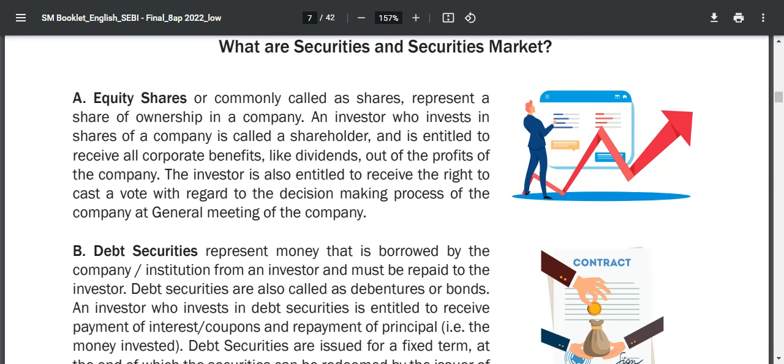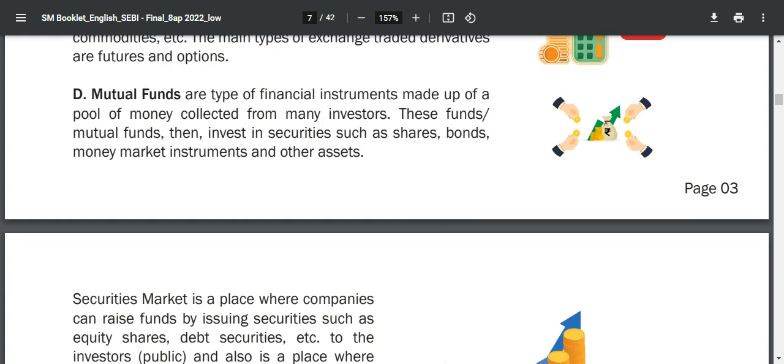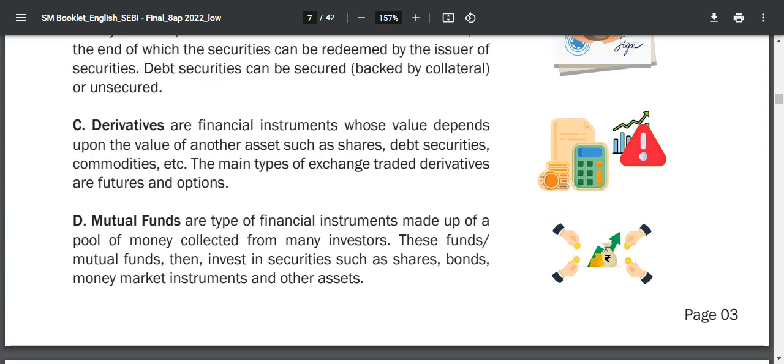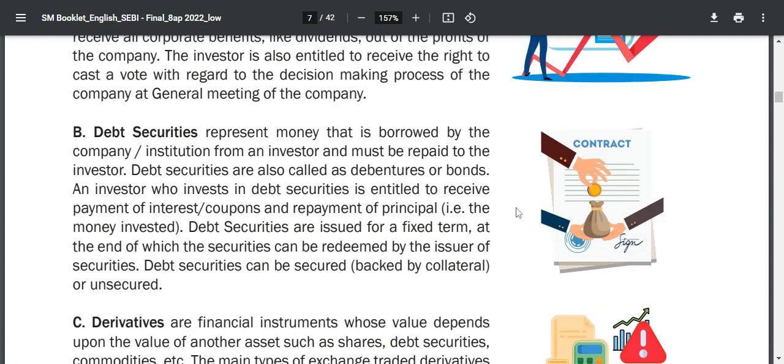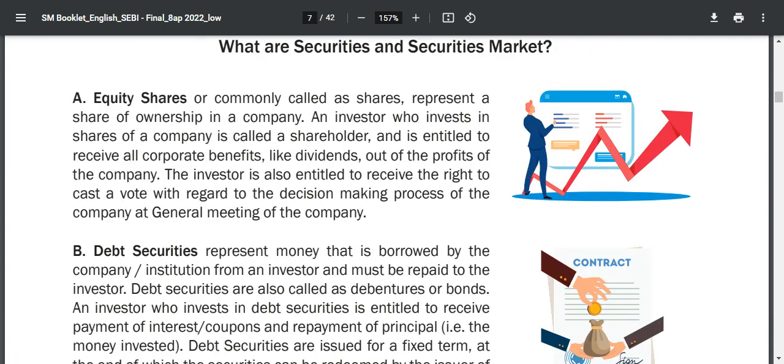In this video, we are going to discuss securities and the securities market, which includes equity securities, debt securities, derivative securities, and mutual funds. So we are going to know all these things in detail. Let's get started with this video.